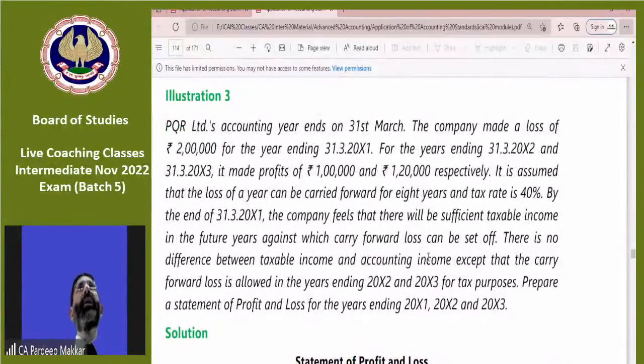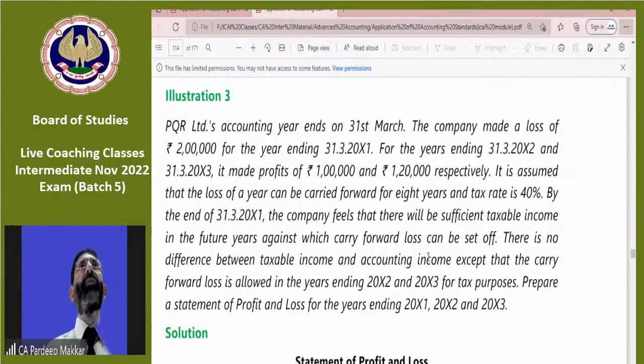This is illustration number 3 regarding PQR Limited, whose accounting year ends on 31st of March. The company made a loss of 2 lakh for the year ended 31st of March. So here it is very much clear that there is no profit, instead there is a loss. For the years ending 31st March 2012 and March 2013, we have made a profit of 1 lakh and 1,20,000 respectively. Assume that the loss can be carried forward for 8 years, as it is a provision in income tax also, and the tax rate is 40%.